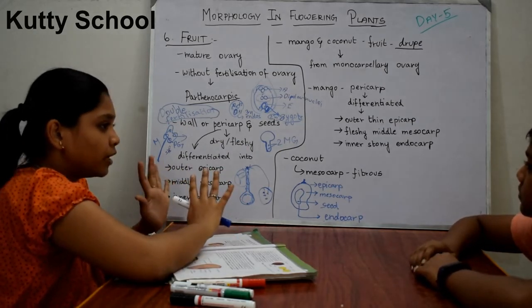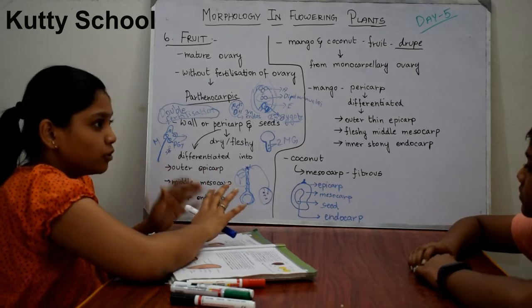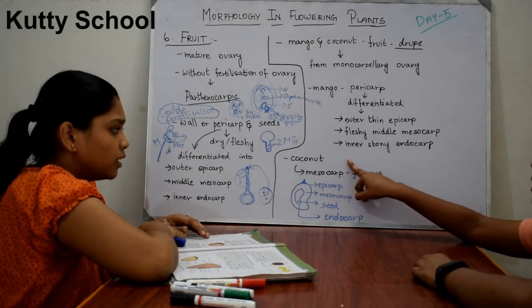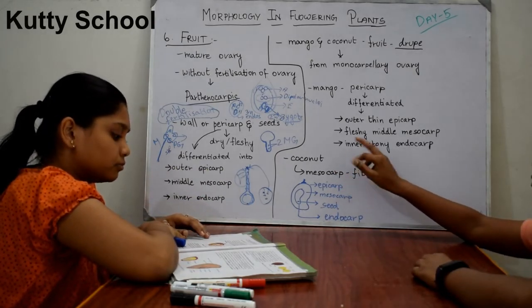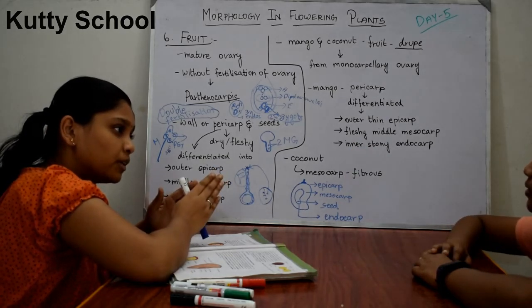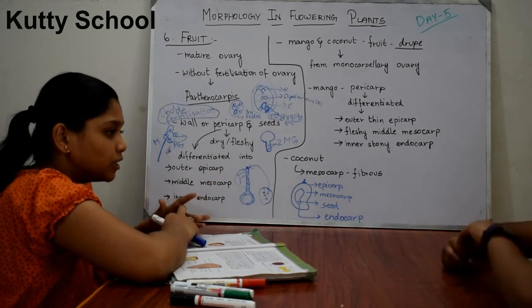So this is generally about fruits. Can you understand everything? Do you have any doubts? Coconut does have an endocarp. What is the endocarp in coconut? After the fibrous layer, the stony layer will be there, right? That is the endocarp.